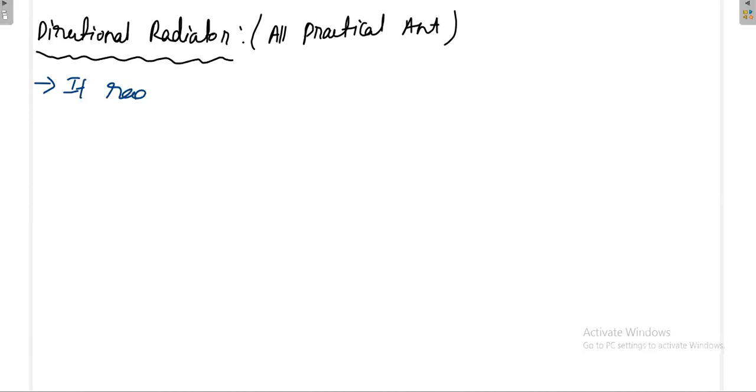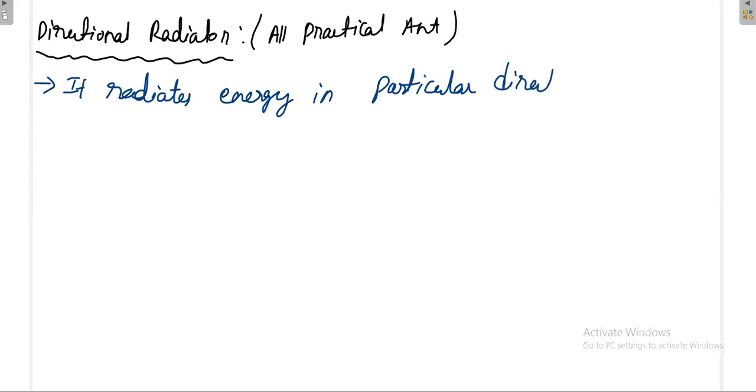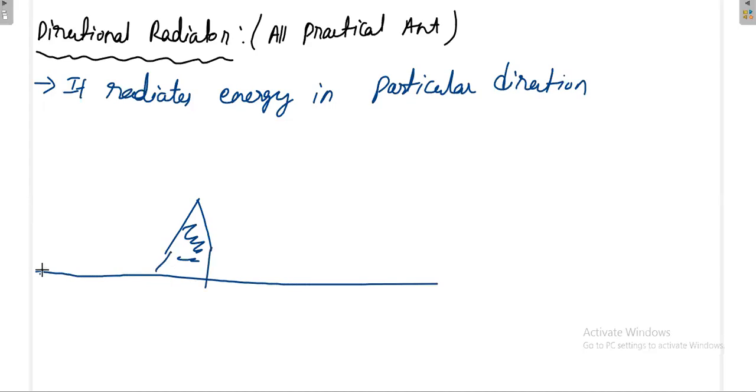It radiates energy in a particular direction. Again, you may have a doubt. Say for example, if I am having the mobile tower, and I am on the base plane. See, this is my base plane. The mobile tower is here. I go anywhere, I stand here, or I stand here, or I go anywhere on the plane, then I'm getting the signal from the mobile tower.